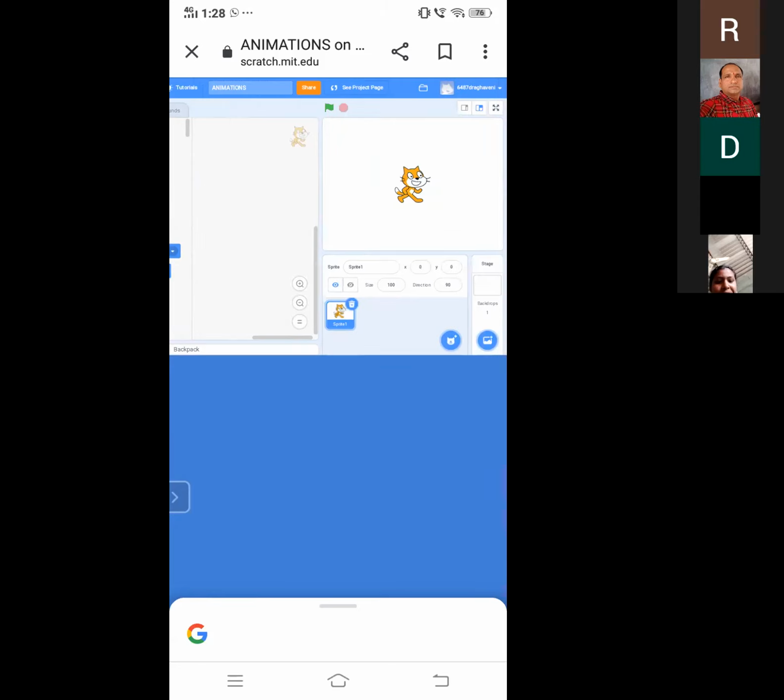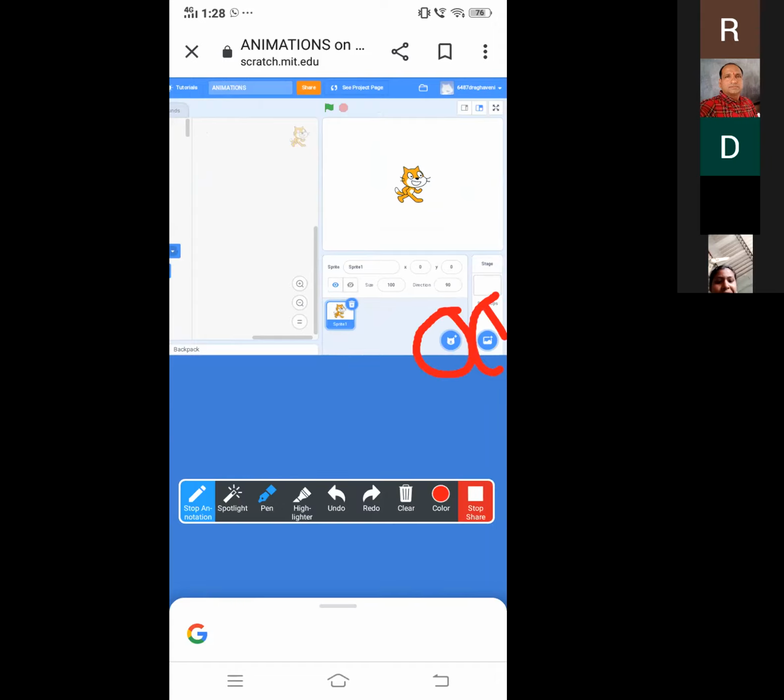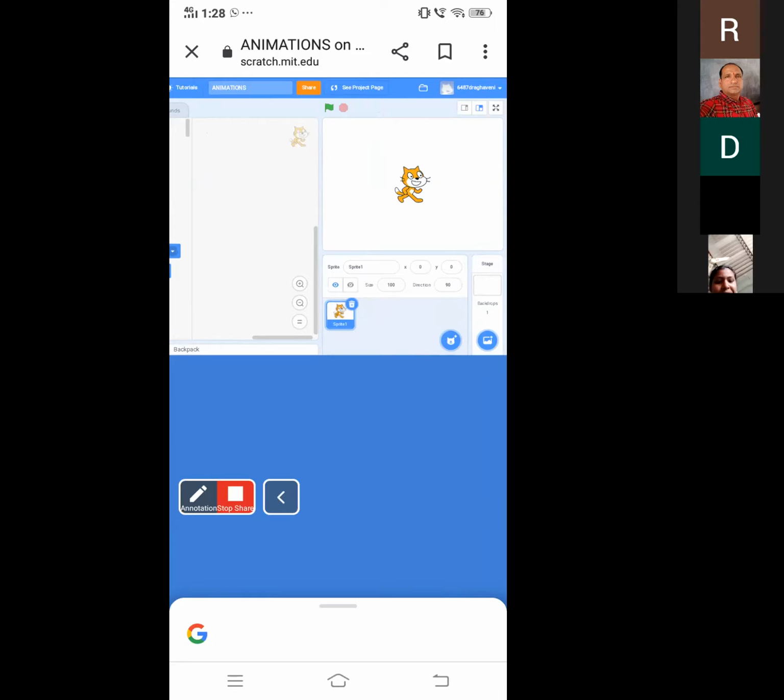So I want to explain about the backdrops and sprite in Scratch. For example, you can see here the two options, this and then this. So at first I'll explain about that. You can see the frame. You can see this one is a frame.